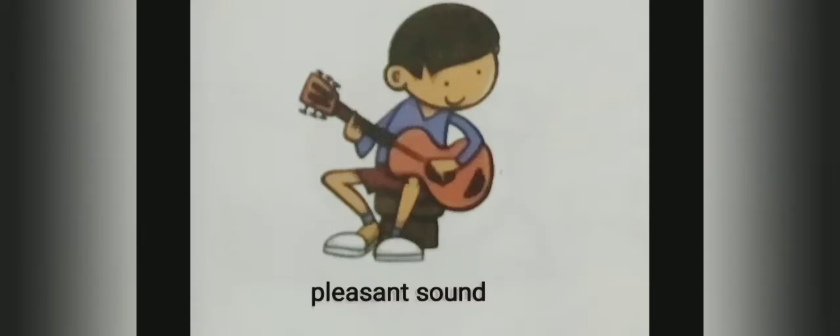But a pleasant sound, it means that when we listen to music, when we listen to our favorite music, or when we listen to a particular sound that gives us relief, okay, that makes us so happy, so the sound is known as pleasant sound. Pleasant sound. Okay, now let's see unpleasant sound.